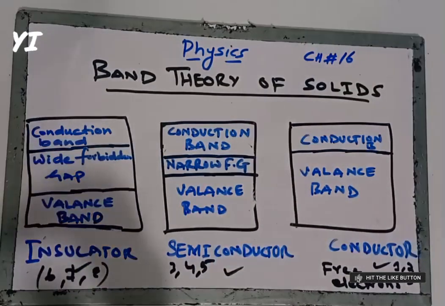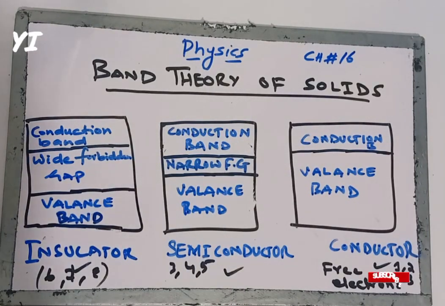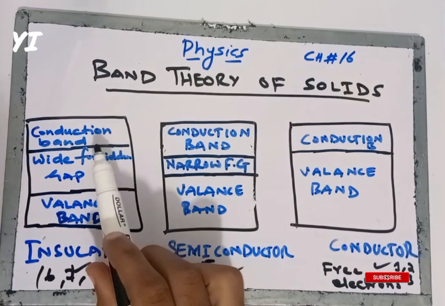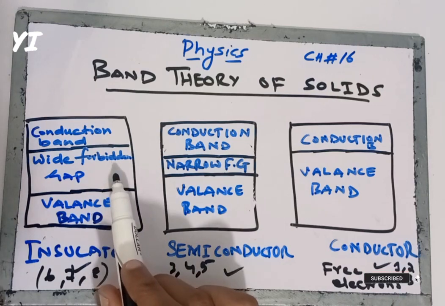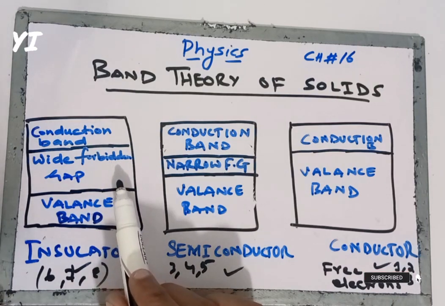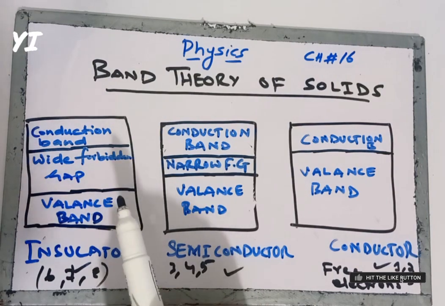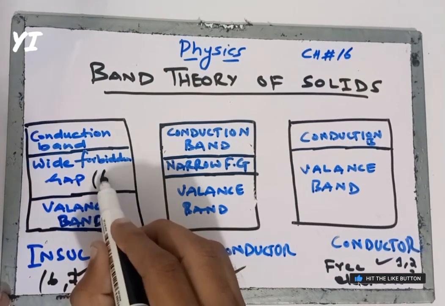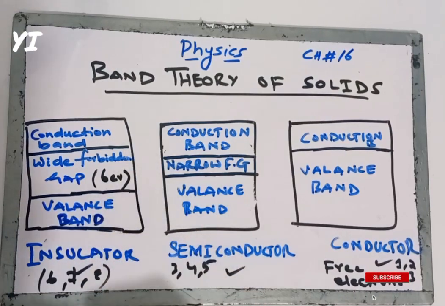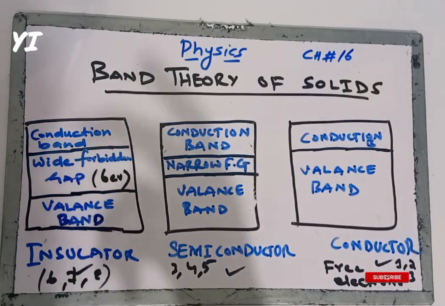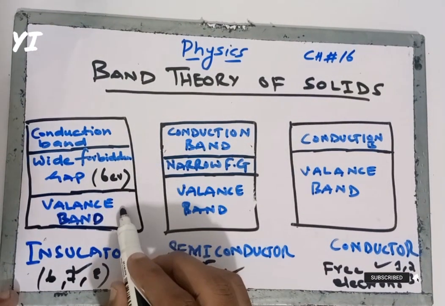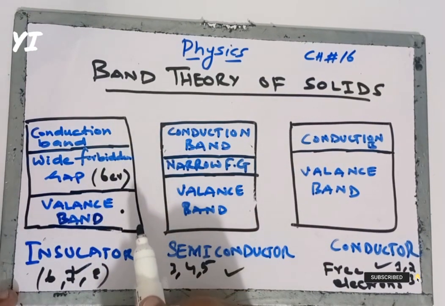Now let us discuss their band theory. In an insulator there is a conduction band and a valence band, and in between there is a wide forbidden gap. That wide forbidden gap has an energy of 6 electron volts. Now it is very difficult for an electron to jump from the valence band to the conduction band.